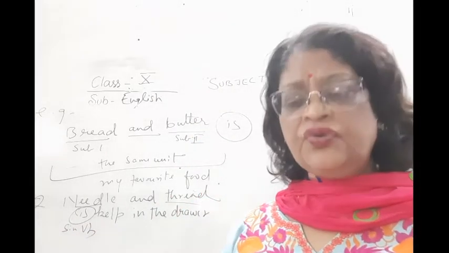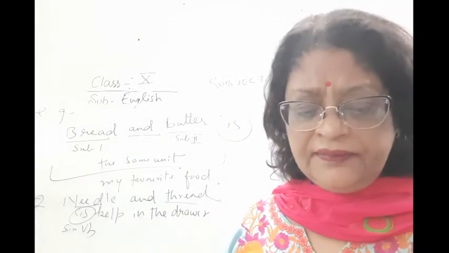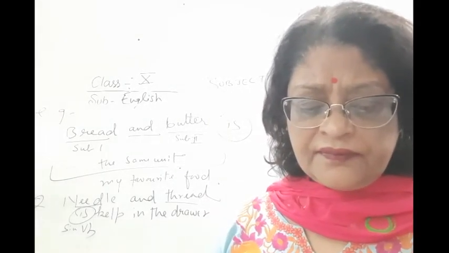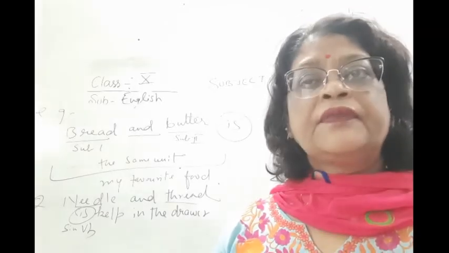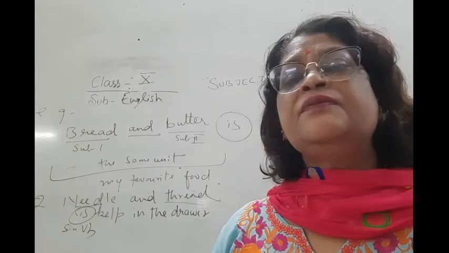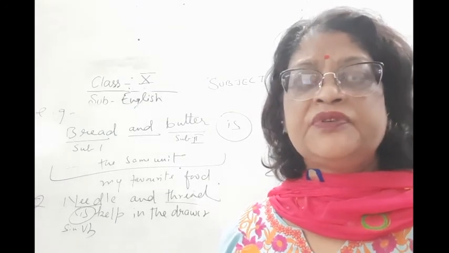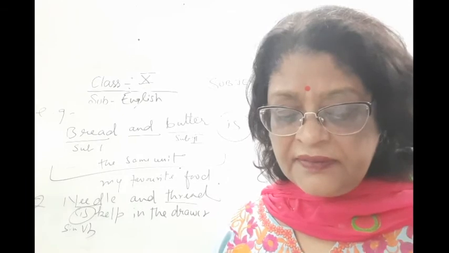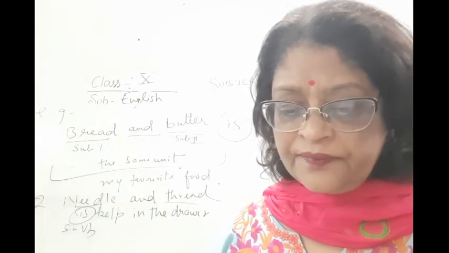So what I want to say, children, is that if two singular nouns represent the same unit, then the verb will be singular.